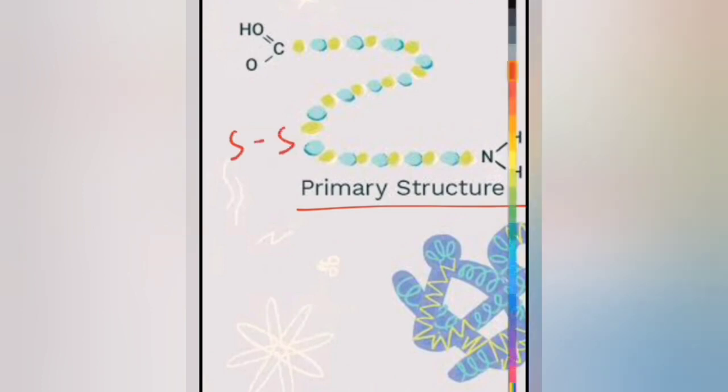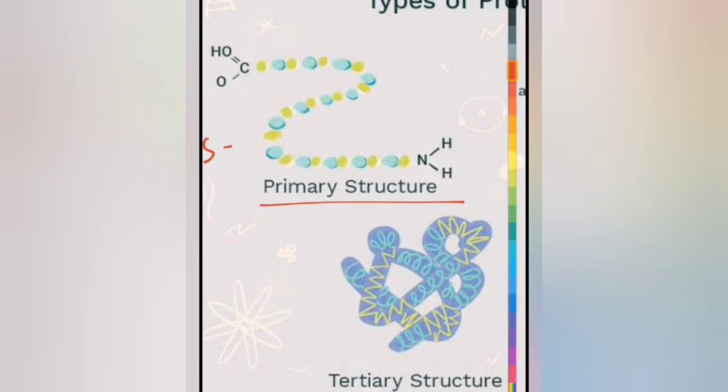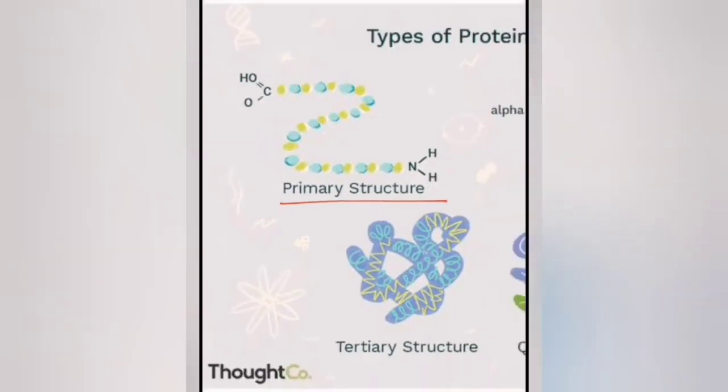Di means two and sulfide means S. So disulfide bonds will be there along with the peptide bond to link two adjacent amino acids. Clear? So this is a very simple and linear structure of the protein known as the primary structure.